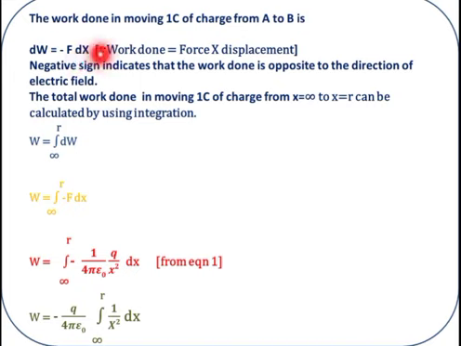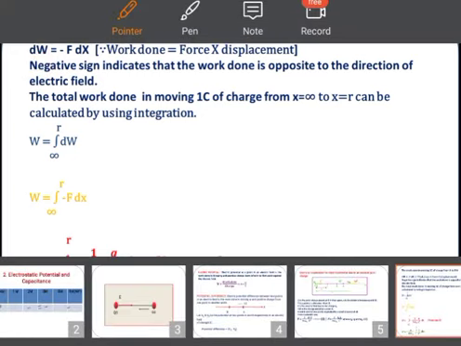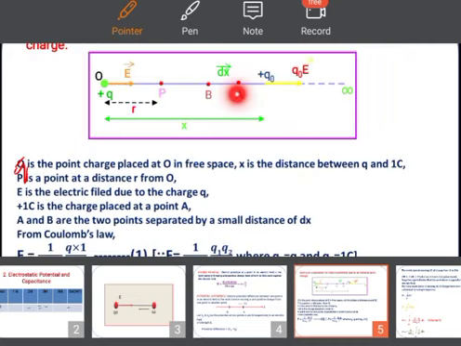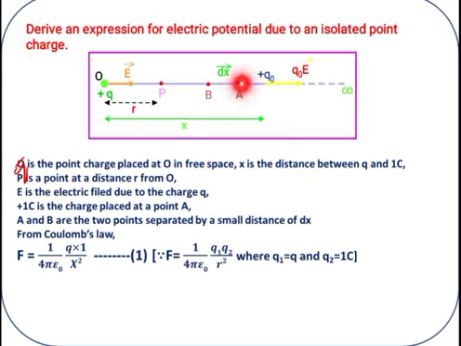Here I use the notation dx for the displacement, and similarly for the work done it is dW, because we are shifting the charge only from A to B, so the displacement is dx. That small work done is denoted by dW.